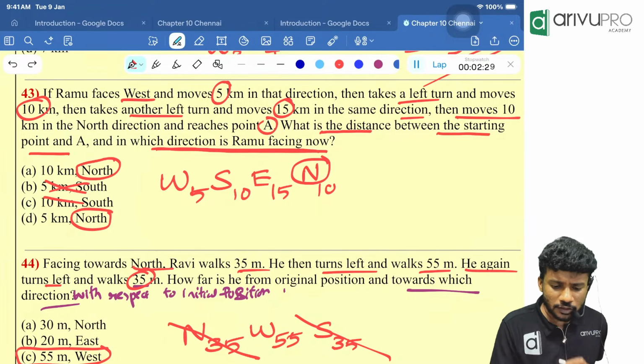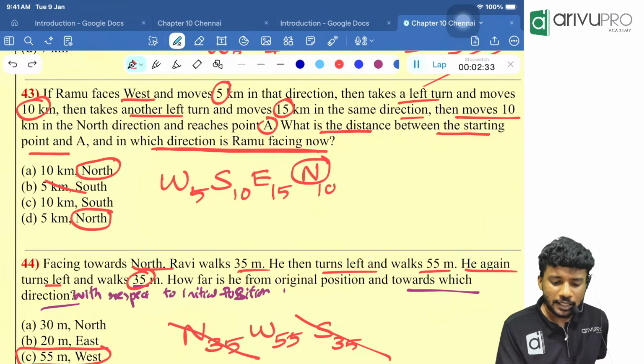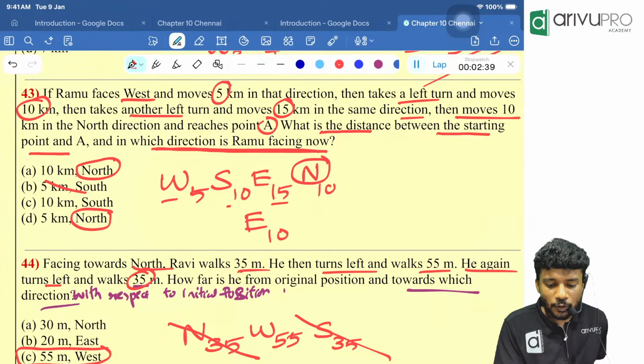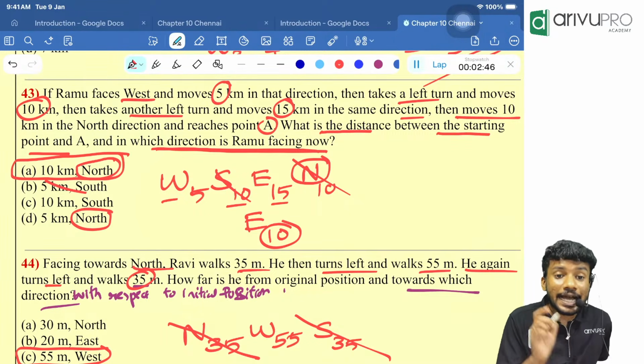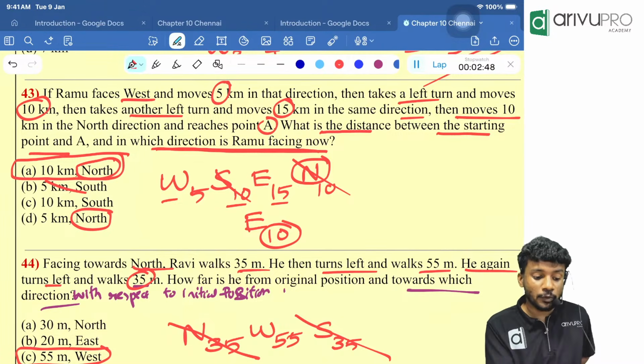Can anyone do it and find me the distance? How can you find the distance, people? Get me the distance. That is west, east. It will become what, people? East 10. South 10 and north 10 will get cancelled. Now how much is the distance? 10 kilometer is the distance, and the direction Ramu is facing now is what, people?